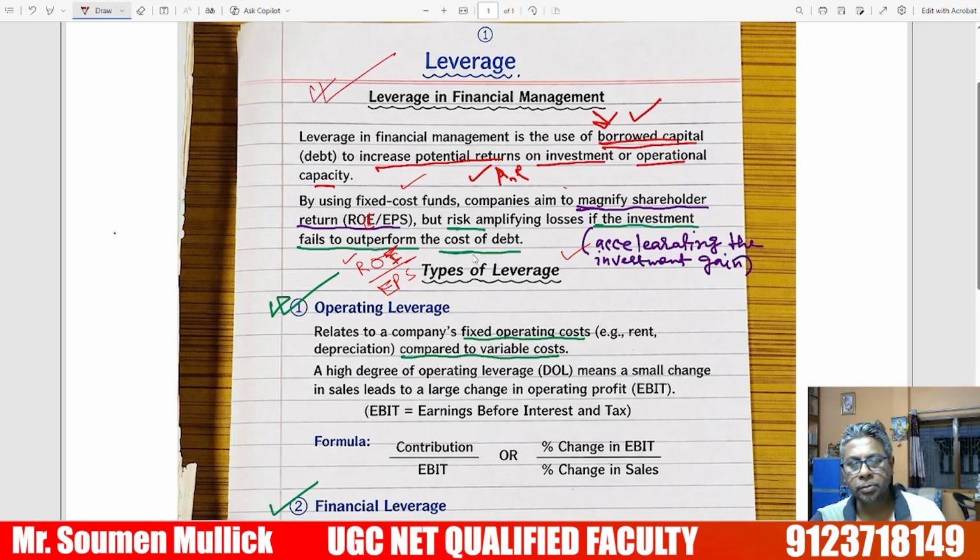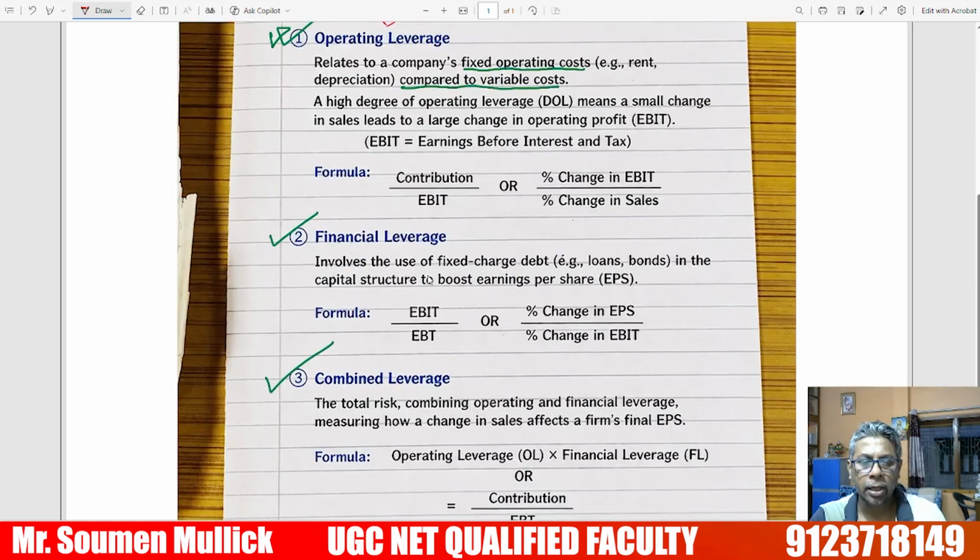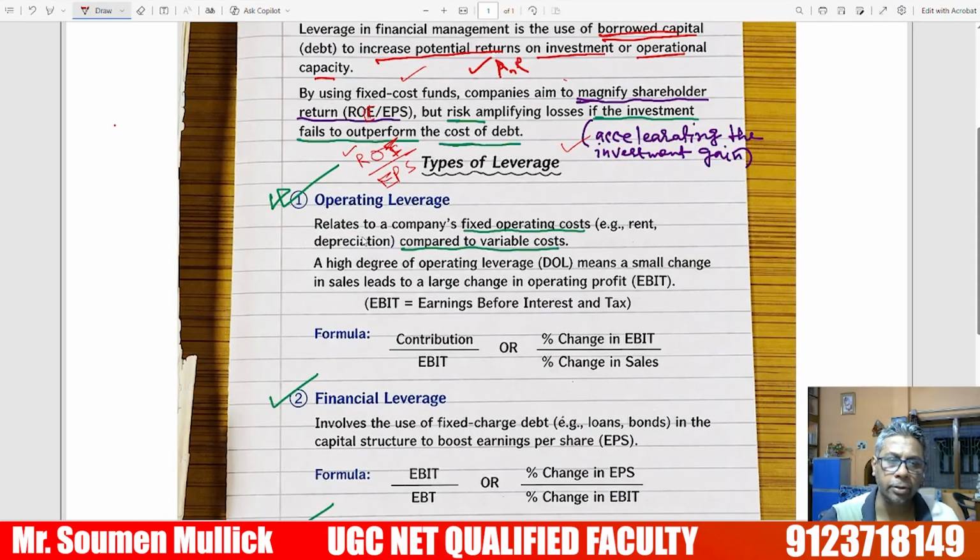Now the question is the different types of leverage: operating leverage, financial leverage, and combined leverage. What is operating leverage? Operating leverage relates to a company's fixed operating costs, such as rent and depreciation, compared to variable cost. A high degree of operating leverage means a small change in sales leads to a large change in operating profit. Operating profit means EBIT, earnings before interest and tax.